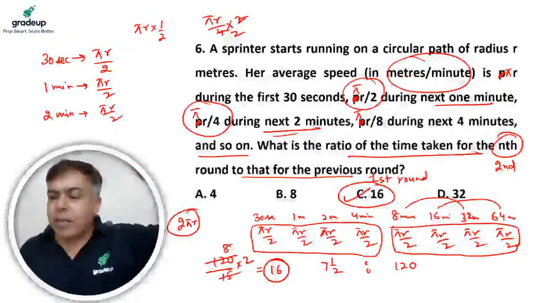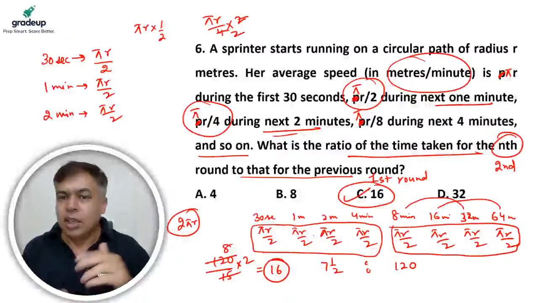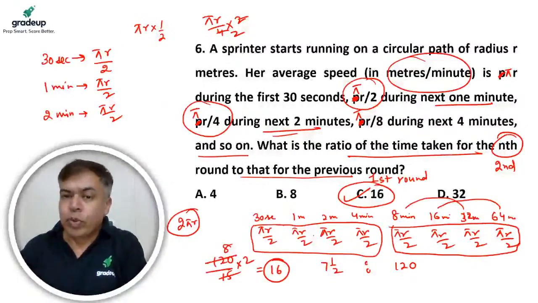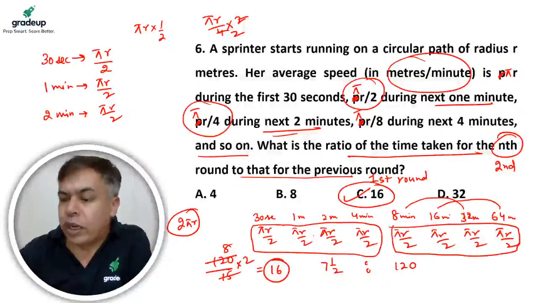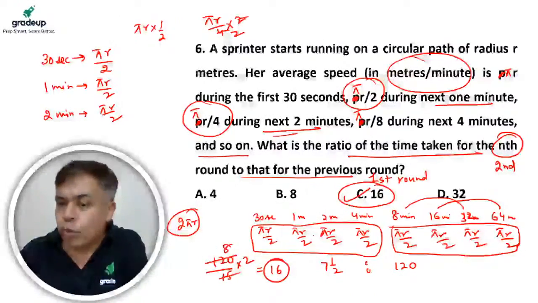So 4 pi r by 2 will become 2 pi r, right? That is one circle. So set of 4, the next 4, the next 4. So he is saying any nth to the previous. So second to first. So second time taken is 120. First time taken is 7.5. 120 by 7.5 is 16. So the ratio will be 16:1 or 16.